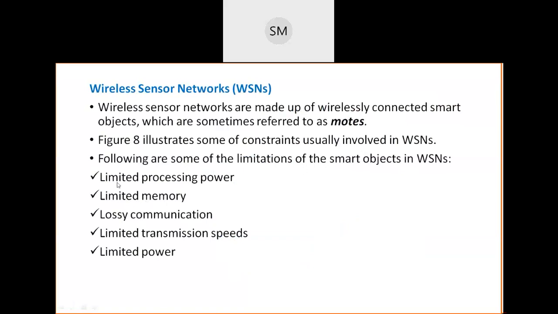Now we will see the following are some of the limitations of smart objects in the wireless network. The same points I discussed here: limited processing power, limited memory, lossy communication, limited transmission speed, and limited power. There are five limitations. Don't get confused between the first one and the last one. The first one, limited processing power, is the capacity and speed of the processor. But the last one is related to your current supply, that is limited power.